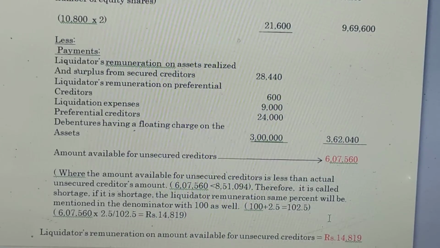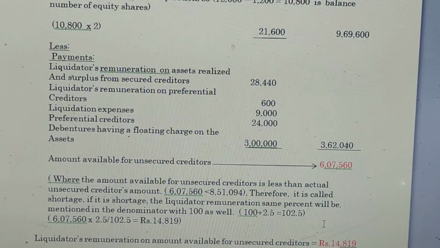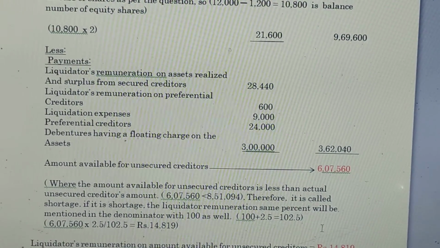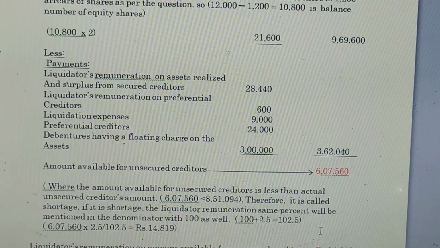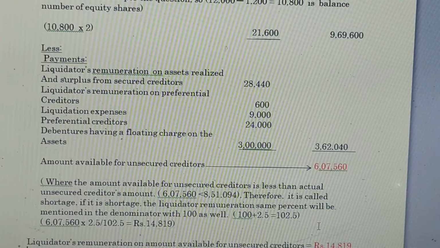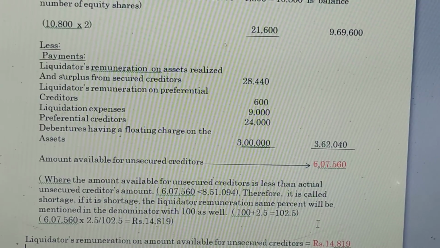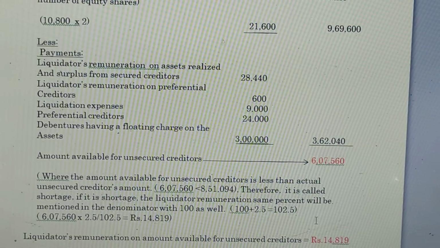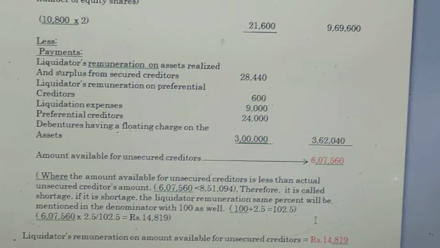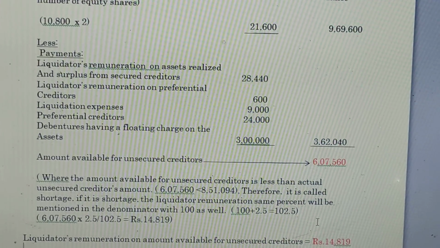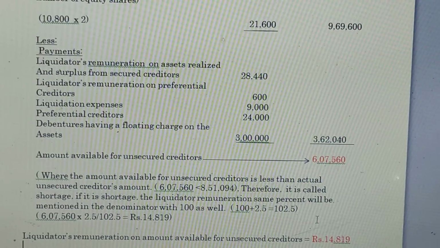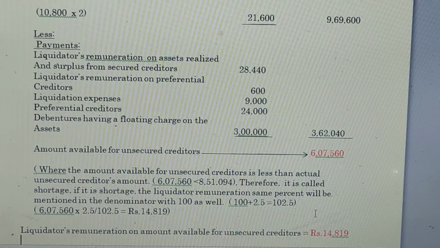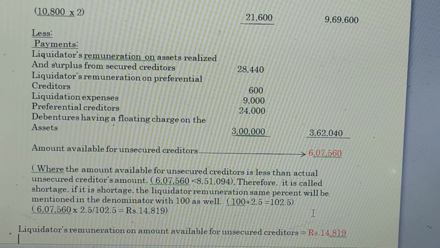Under the payments, we mention liquidator's remuneration on assets realized and surplus from secured creditors, the amount is rupees 28,440, which we have already calculated. Liquidator's remuneration on preferential creditors rupees 600, also already calculated. Liquidation expenses rupees 9,000, preferential creditors rupees 24,000, debentures having a floating charge on the assets 3 lakhs. These are from the question.